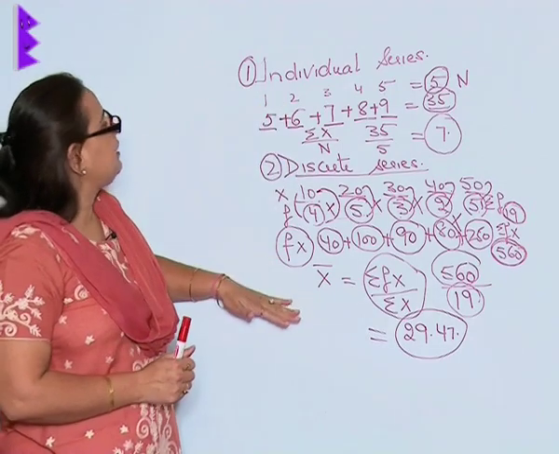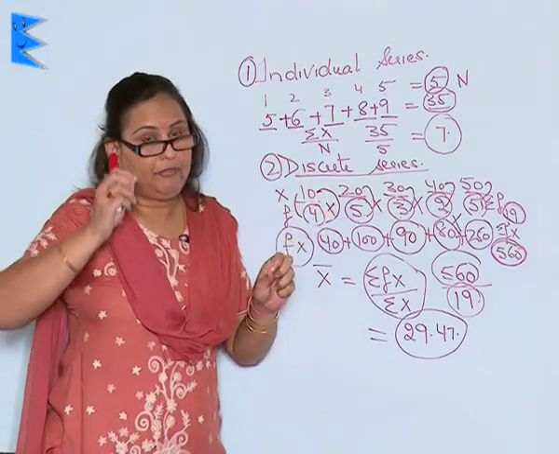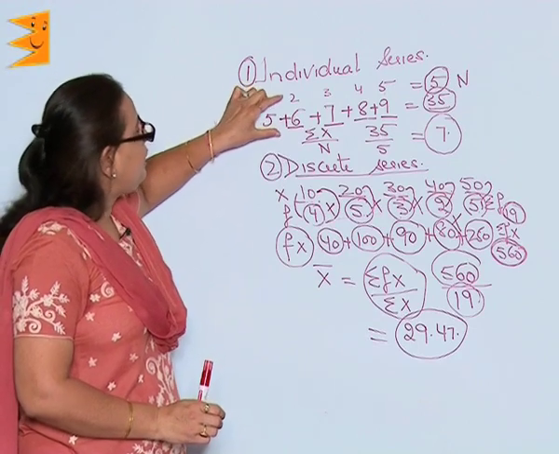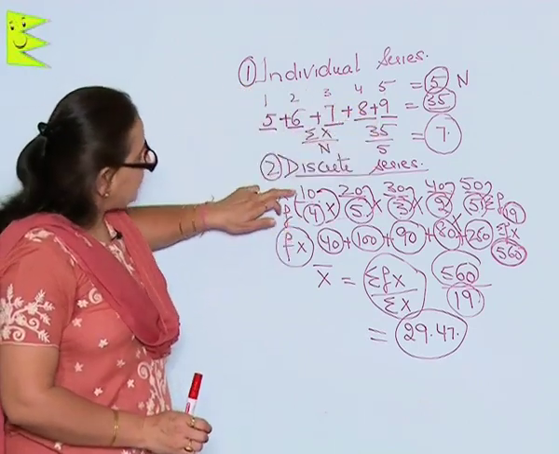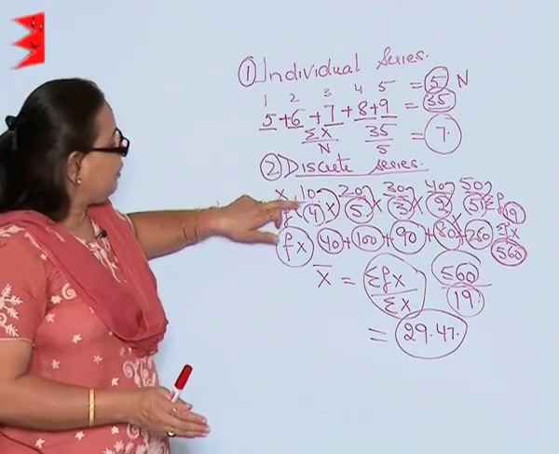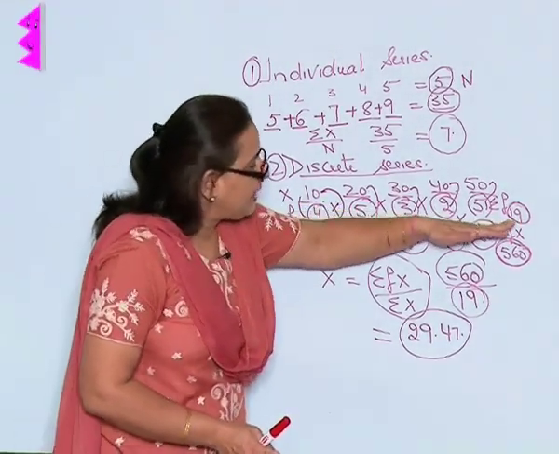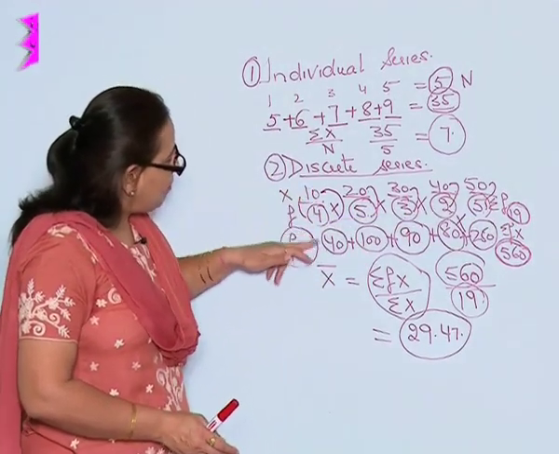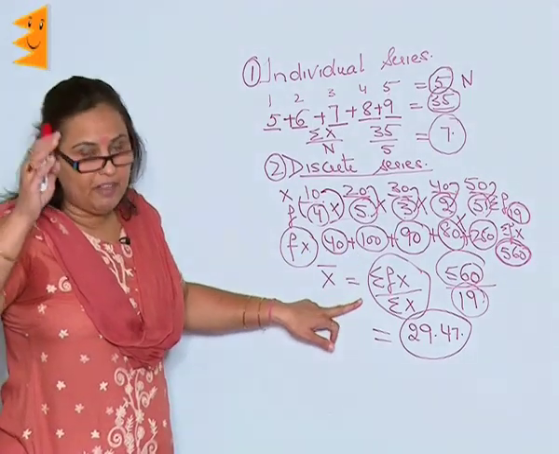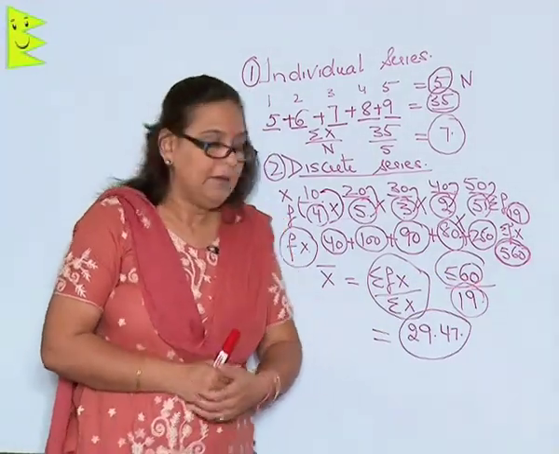If you make the comparison between the individual series and the discrete series, remember what you have to understand is here the marks obtained are by individual students, but here the same marks are obtained by more than one student. So thus we will have to calculate both the frequencies which have existed and the total sum of the marks which have been gained by them, and thus calculating by sigma fx upon sigma f will give me 560 upon 19,